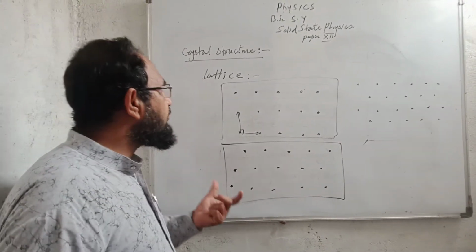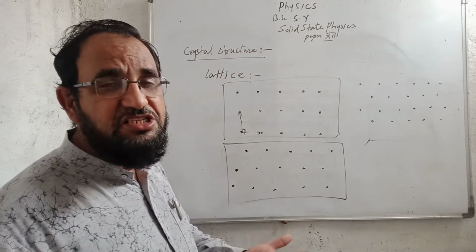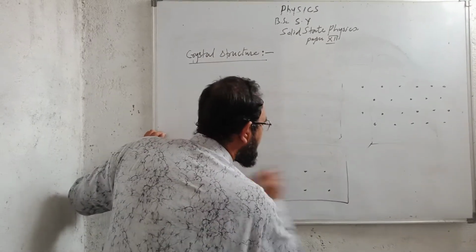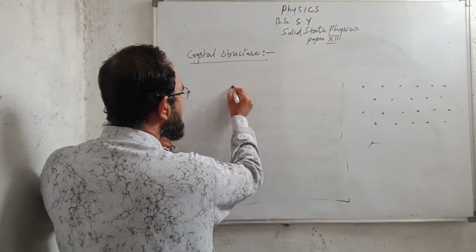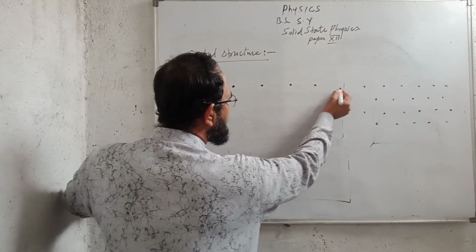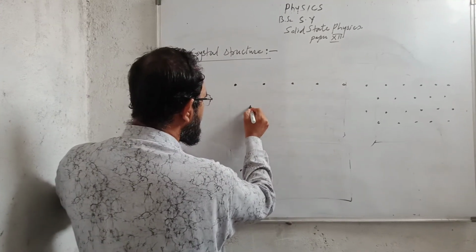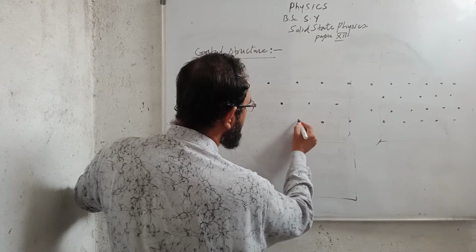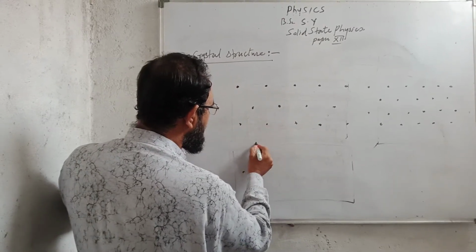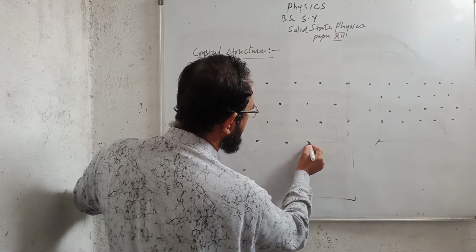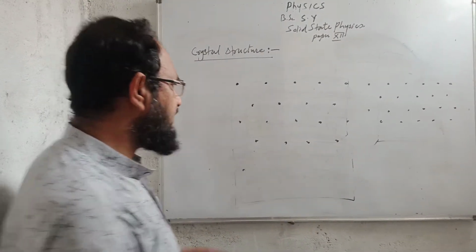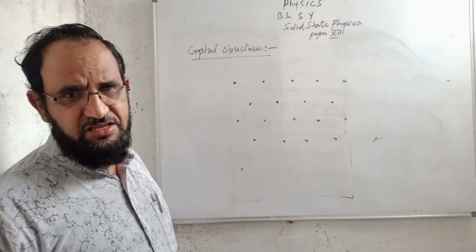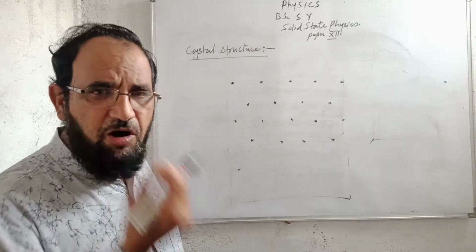Now let us study the translation vector. What is the translation vector? How are we going to translate the lattice points? Here let us consider the lattice points which are situated here, equally spaced. Now I want to translate the lattice points about any one of the points.